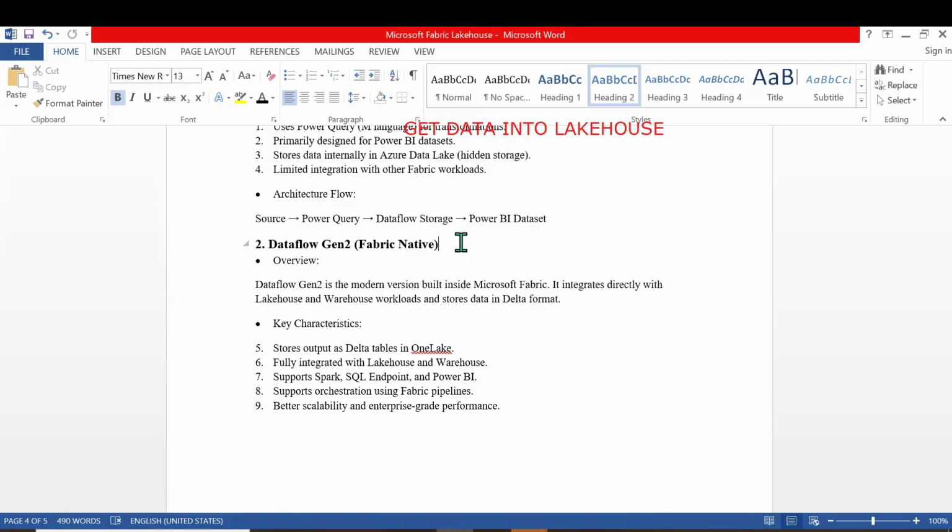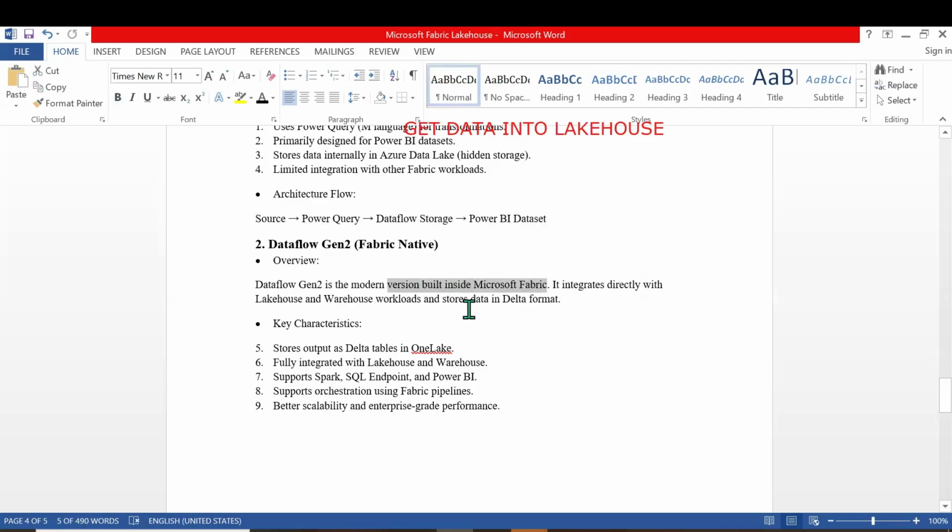Okay, Gen 1 is used for Power BI only. Gen 2 works on the Lakehouse. It can be used for multiple workloads. Dataflow Gen 2 is a modern version built inside Fabric.